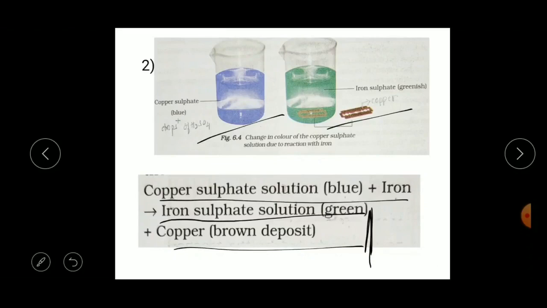Understood, children? So what is the physical change and the chemical change? In a physical change, we do not find any new substance. But in a chemical change, there is a formation of one or two more new substances, right?